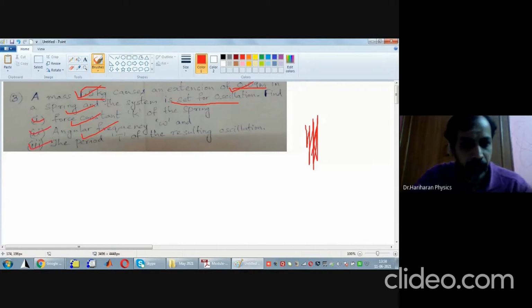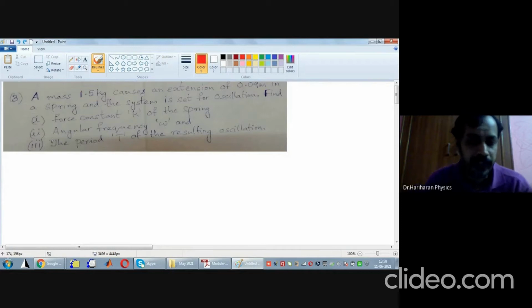Let us put all these things into our three steps. First, collect the data. Step 2, list out all the things that you are supposed to find. The third is the planning part. Once you know the plan, you have to execute it. That is the solution part.